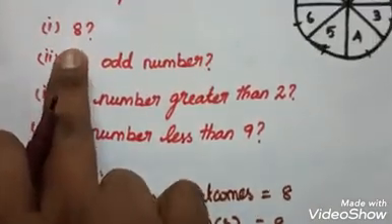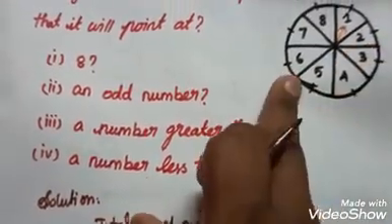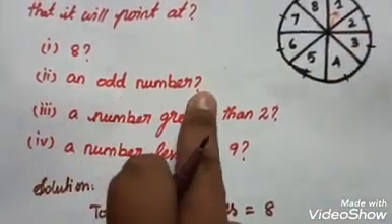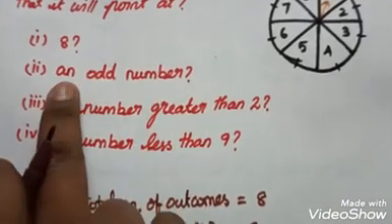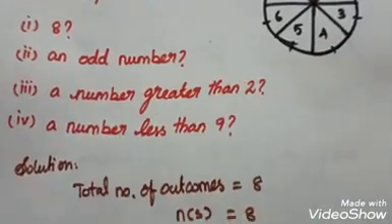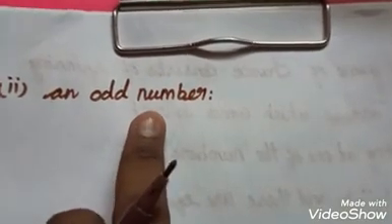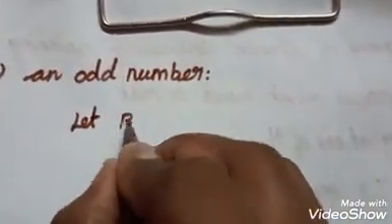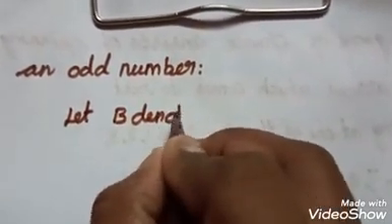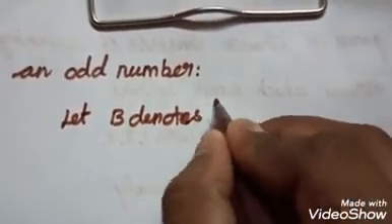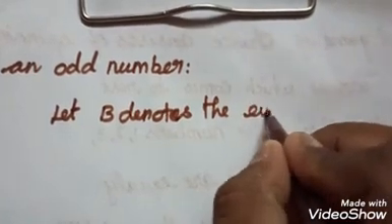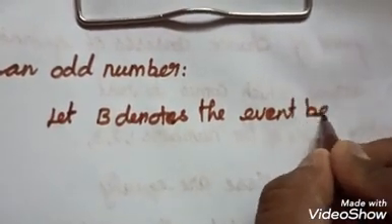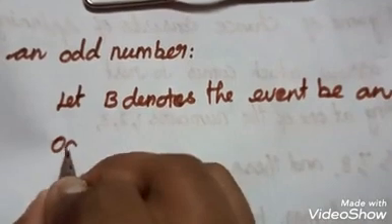Next, in the same way, we spin the wheel and ask whether it is an odd number. What is the probability? Now we find the rest point, which may be an odd number. Here I take, let B denote the event of getting an odd number.